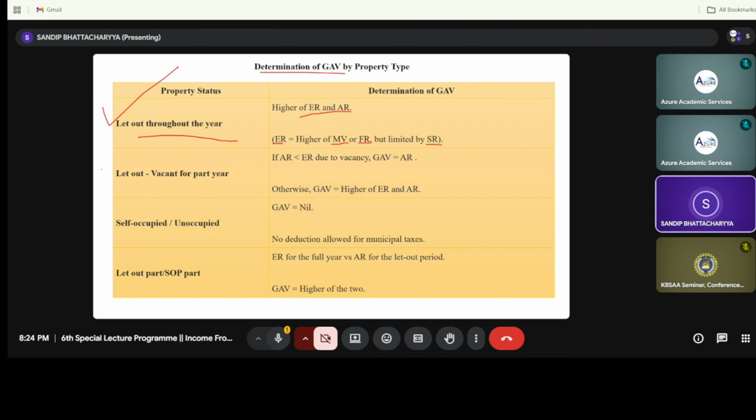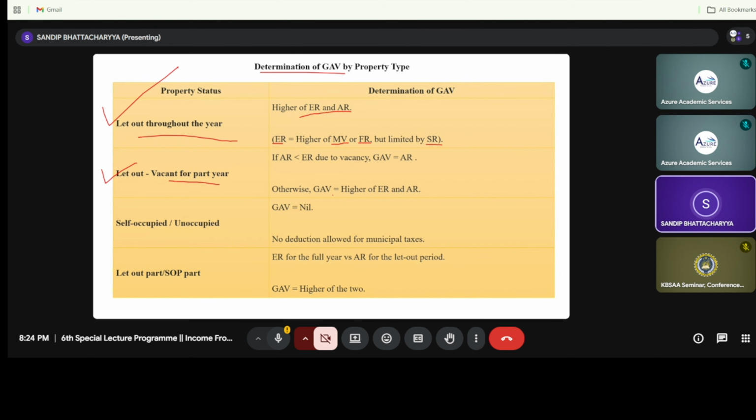If we move on to the second condition, that is let out but vacant for part of the year, it means the house has been used for let out purpose, but in some months it was vacant, in a lock and key situation, with neither owner nor tenant inside the house.